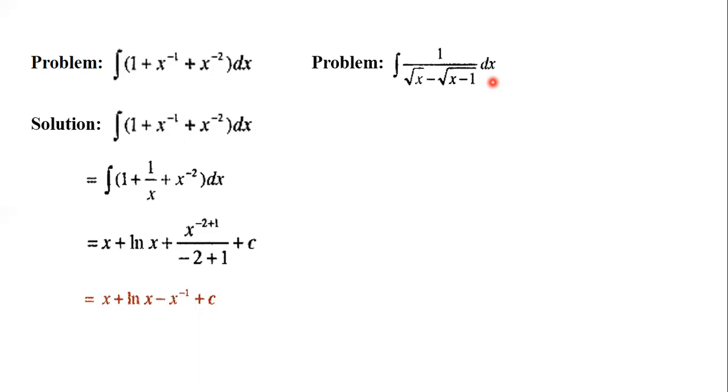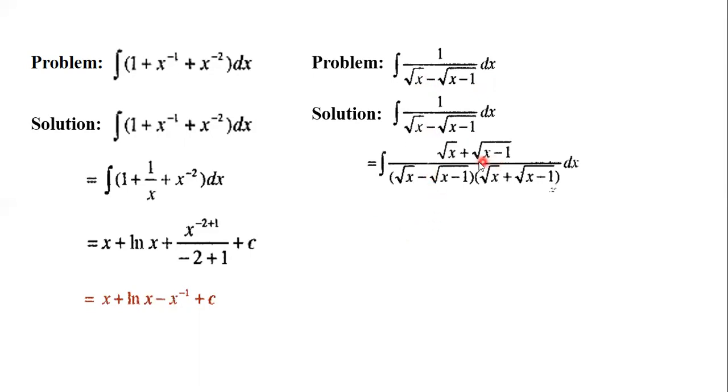So here it is irrational. So we just multiply both the numerator and denominator by the conjugate of this number. The conjugate: here it is minus, and if we put plus here, then it is the conjugate number. So now we multiply numerator and denominator by square root of x plus square root of x minus 1.